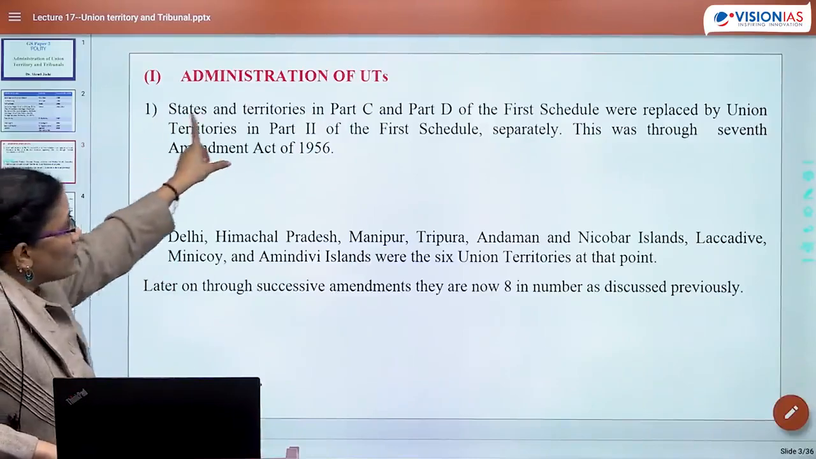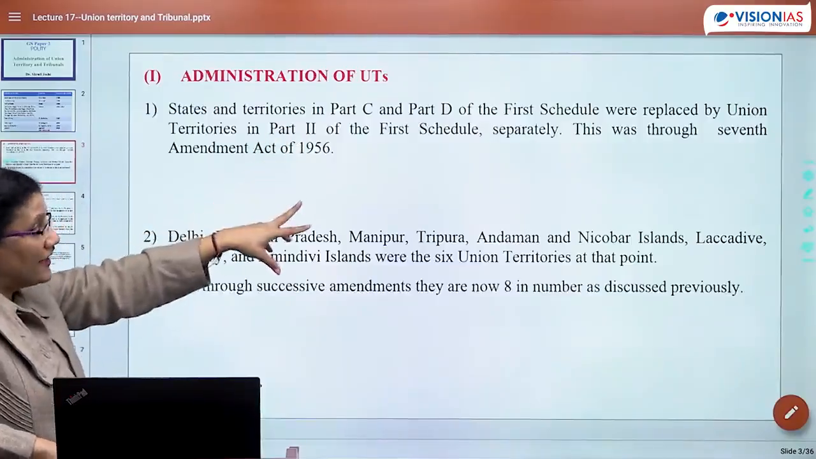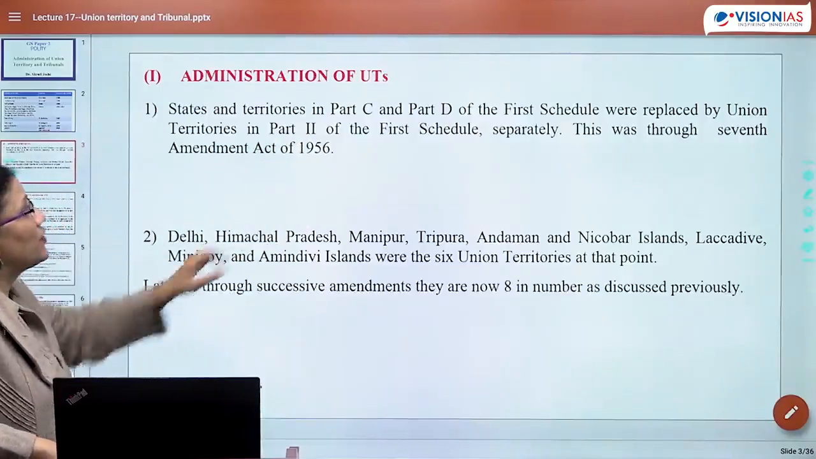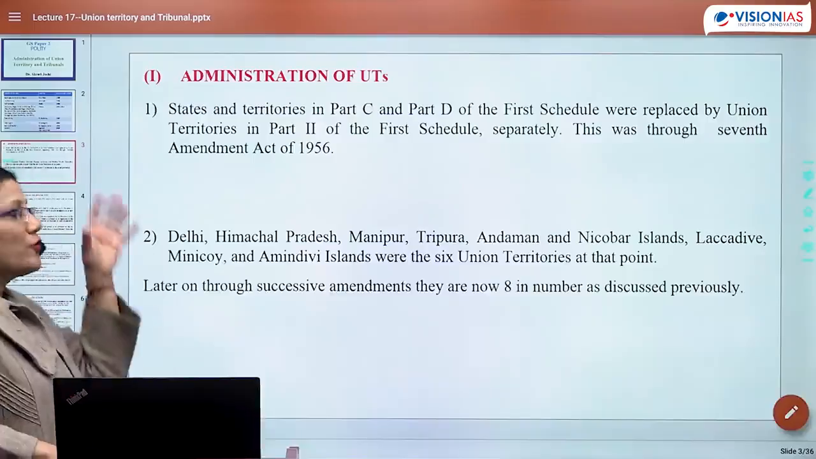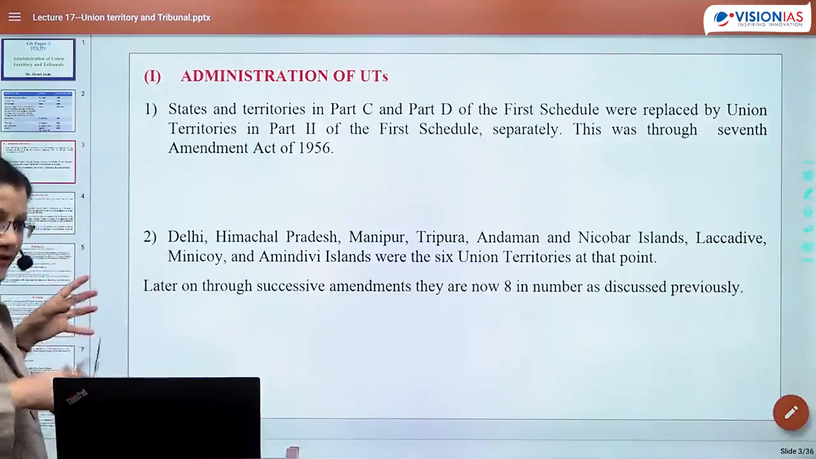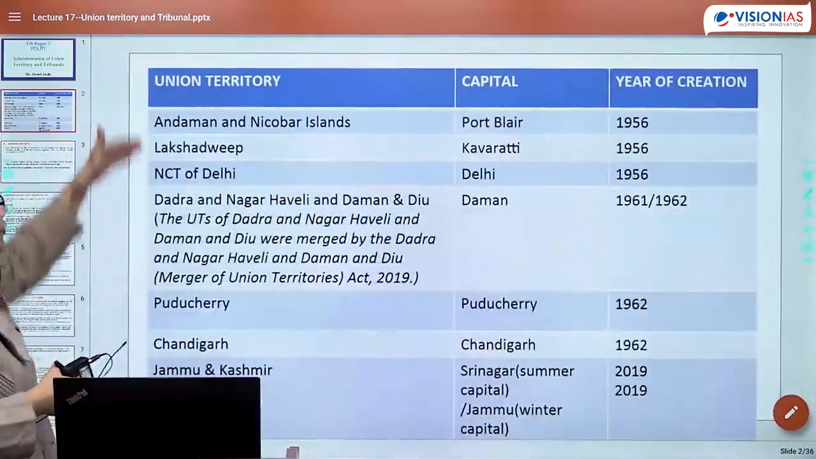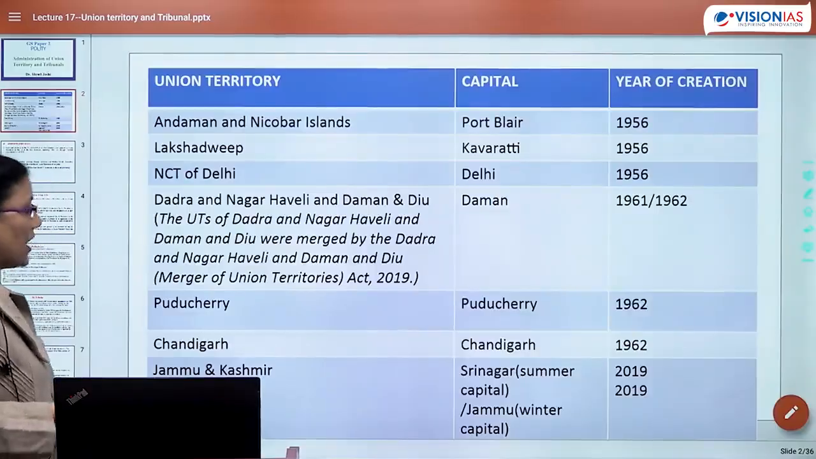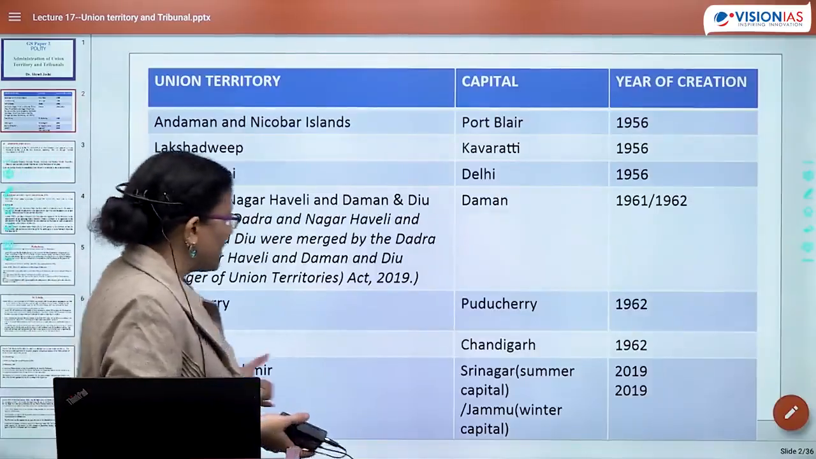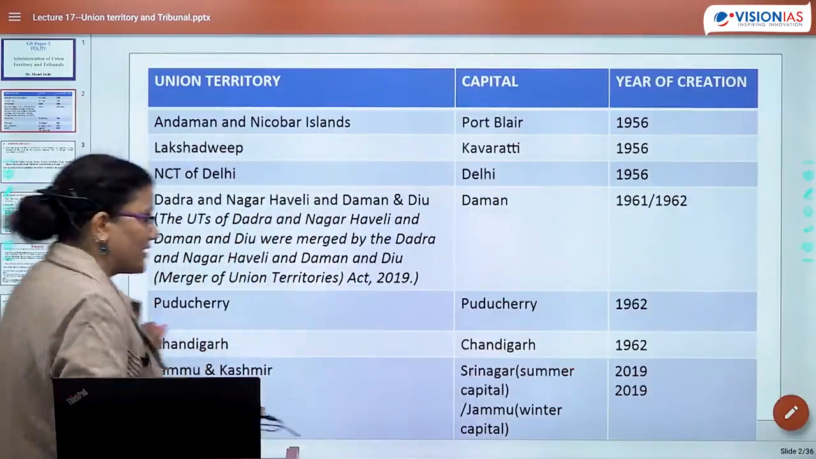So now those states and territories which were in Part C and Part D were replaced by union territories in Part 2 of the First Schedule, right? So basically the idea came up from Part C and D, and later on they were named as UTs. So this is the chronology in which the union territories were created, the most recent being Jammu and Kashmir and Ladakh, after 2019, when state reorganization happened.